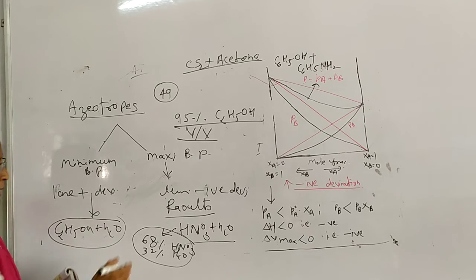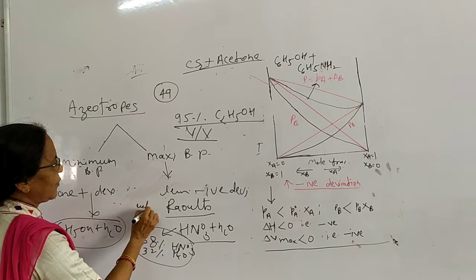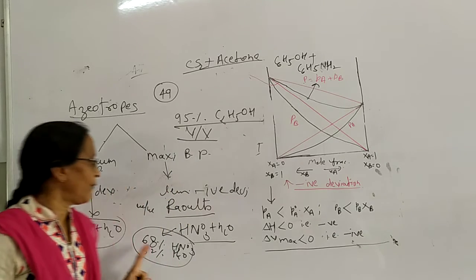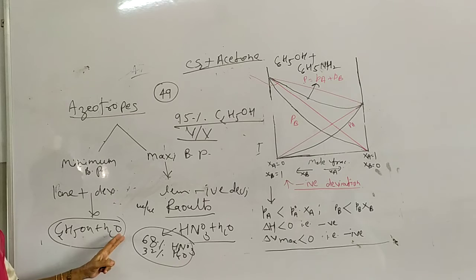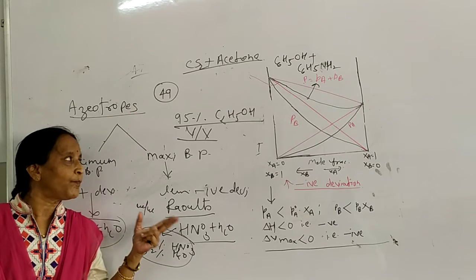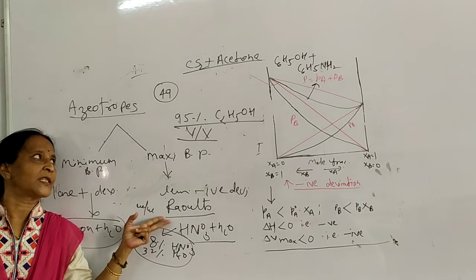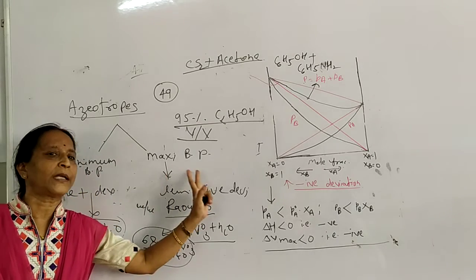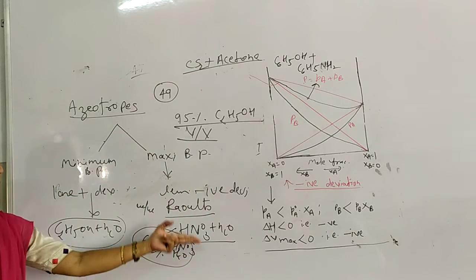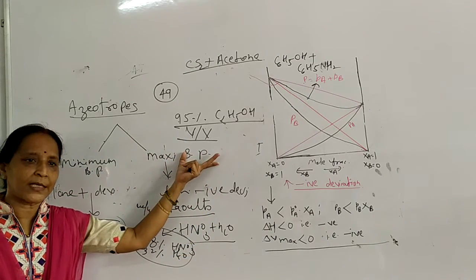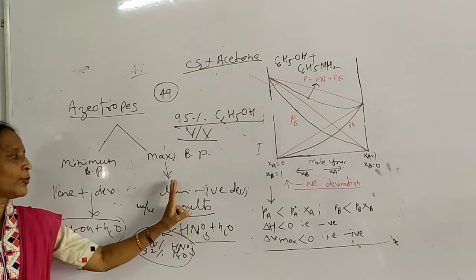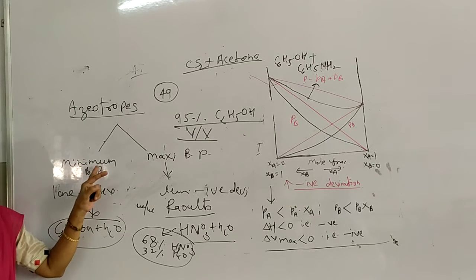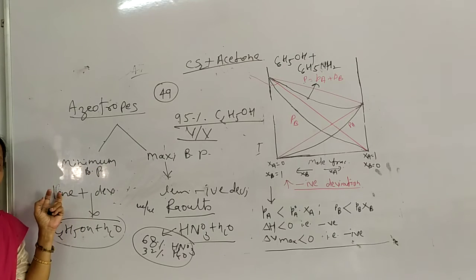Here by mass means W by W, by weight. The boiling point is affected whenever we take W by W, because it is a colligative property that depends on concentration, the number of particles. If the number of particles increases, the boiling point increases. Therefore in this case the boiling point is high. In the minimum boiling case, the number of particles is less.